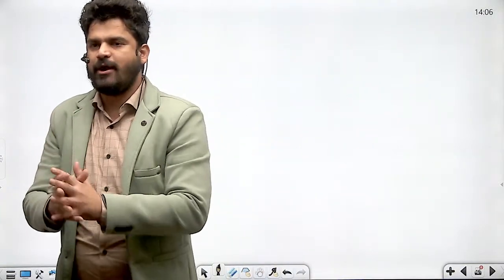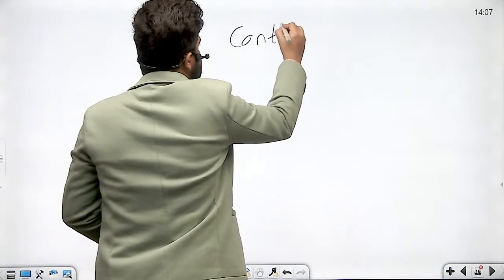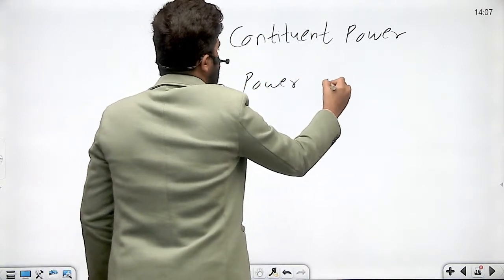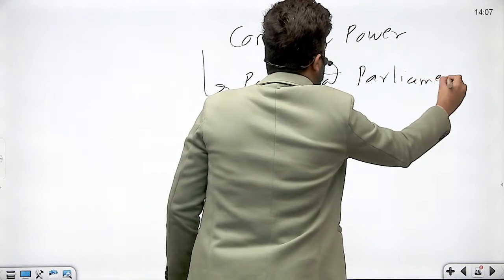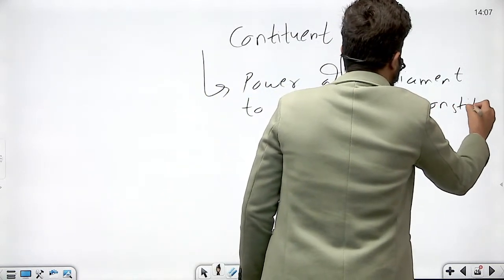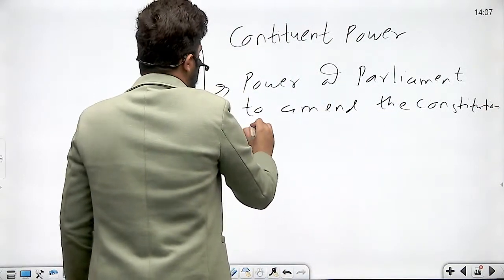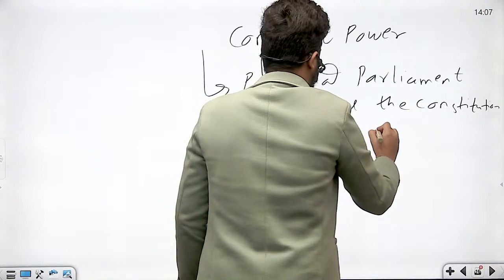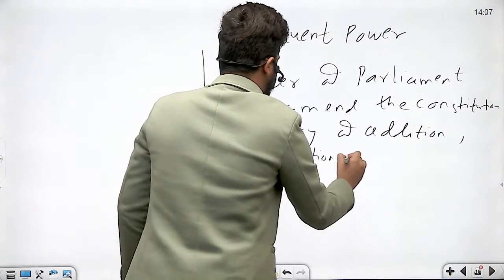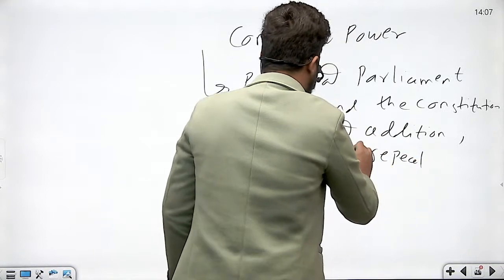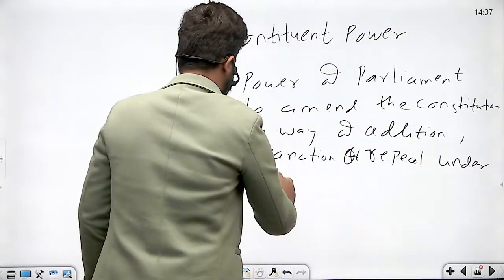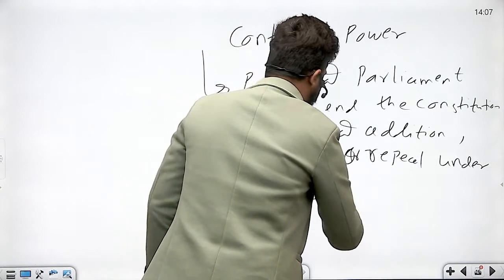समझ में आया? कॉन्स्टिट्यूएंट पावर मतलब क्या होता है? Constituent power, Article 368 mentions this constituent power. Constituent power means power of Parliament to amend the Constitution. How? By way of addition, variation, or repeal. ठीक है? Under Article 368. Got it?